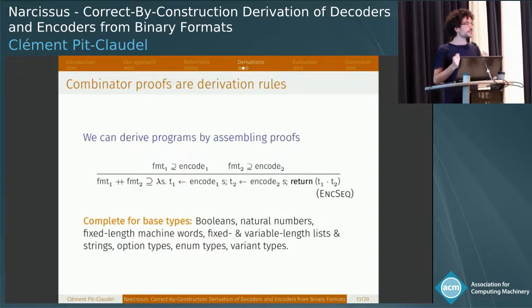The key insight is that when you look at the proof of a combinator, really what it tells you is that if you want to prove that a particular encoder verifies a specification, then it's enough to prove that those sub-encoders, there's a number of sub-encoders, actually work. So we take these correctness rules, and then we apply them repeatedly, and progressively we'll build our encoder or decoder. And this strategy is complete for the base types that we support in the framework, and if you extend it, then you have to provide the corresponding lemmas.